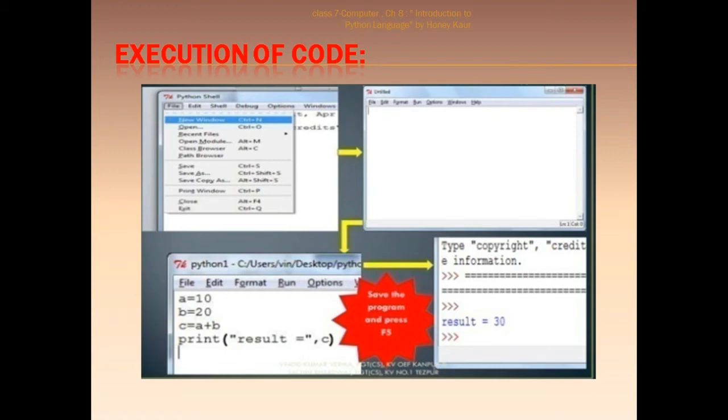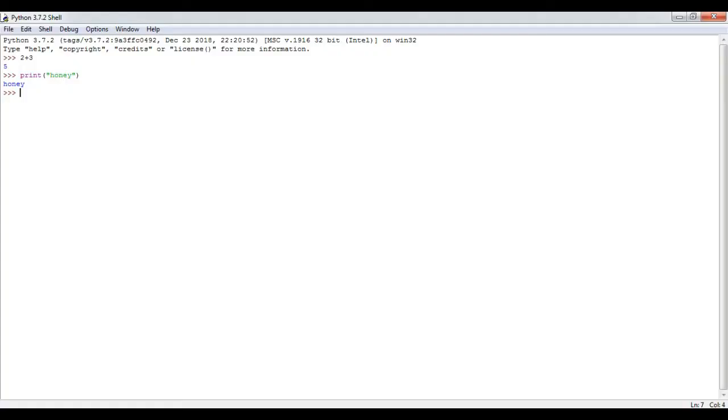The third step is to save that file, and the fourth step is to execute that file. And the last two steps, saving and execution, can be done jointly by pressing the shortcut key, that is F5. Now coming to the program in the script mode, let's have a screen of the script mode in Python.